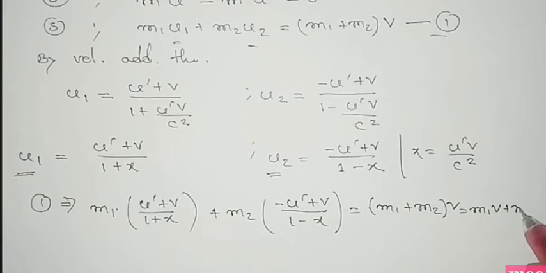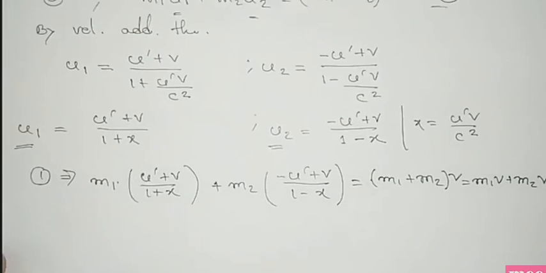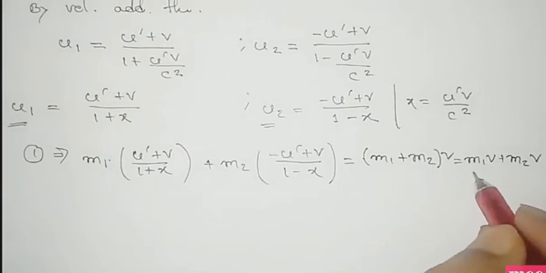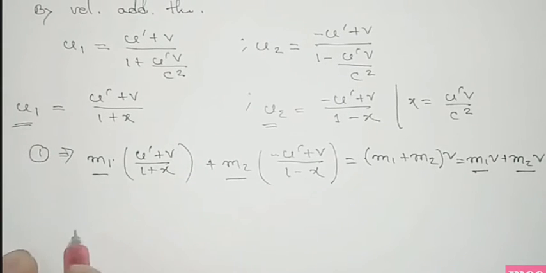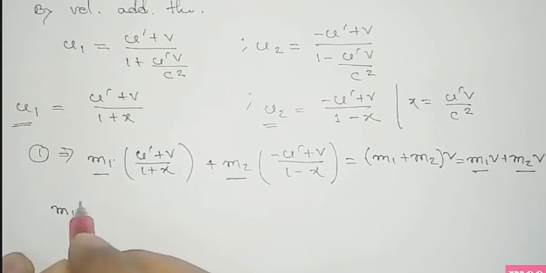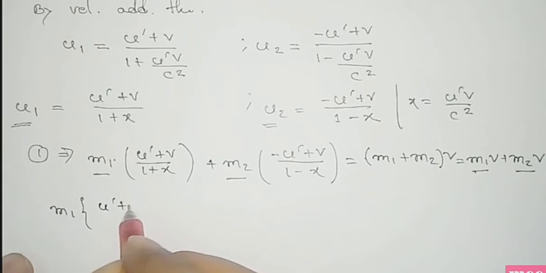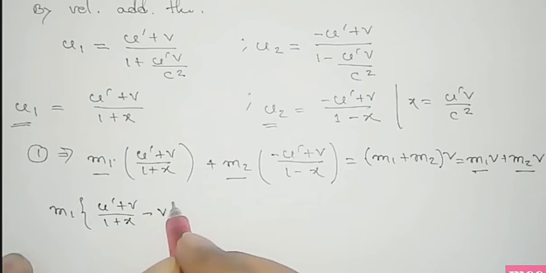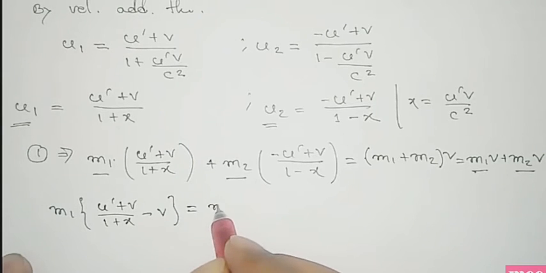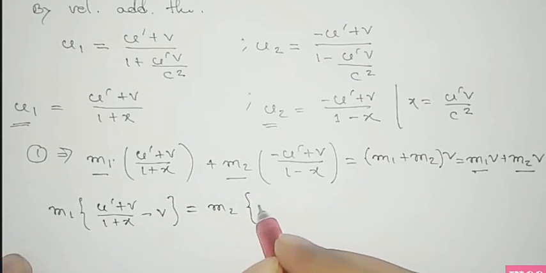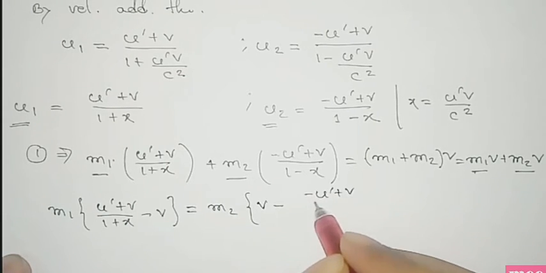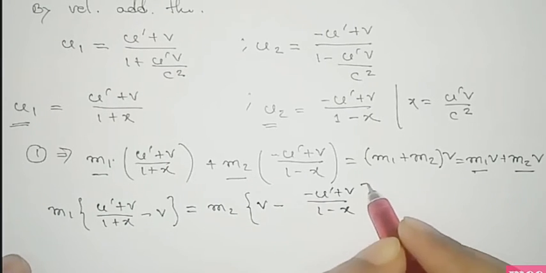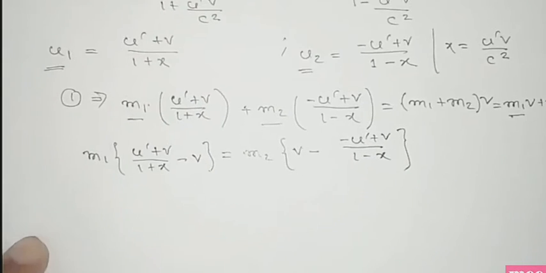After multiplying this we get m1 v plus m2 v. Now take all the m1 terms to the left side and all the m2 terms to the right side. So we get m1 into the bracket, v minus u prime plus v by 1 plus x, equal to m2 into v minus u prime plus v by 1 minus x.